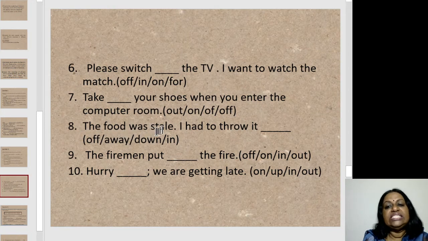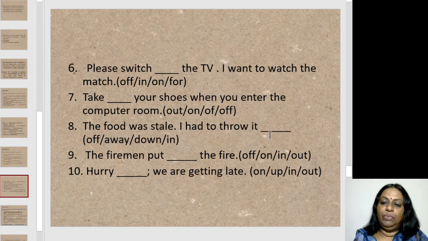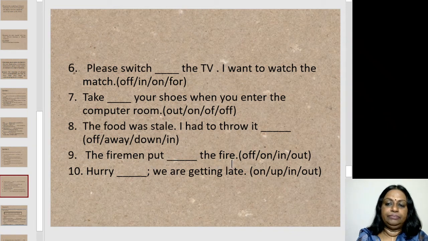The food was stale. I had to throw it dash. So now you need to pick up throw it off, away, down, in. So what do you do? What will you pick up? Throw it away. So here you're using an adverb. Okay, so you have throw, which is the main verb. You have it, which is the pronoun, and you're using away. Throw it away.